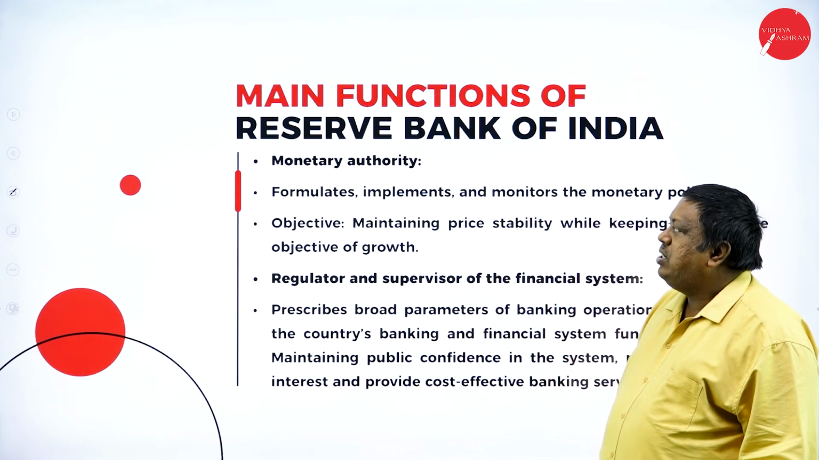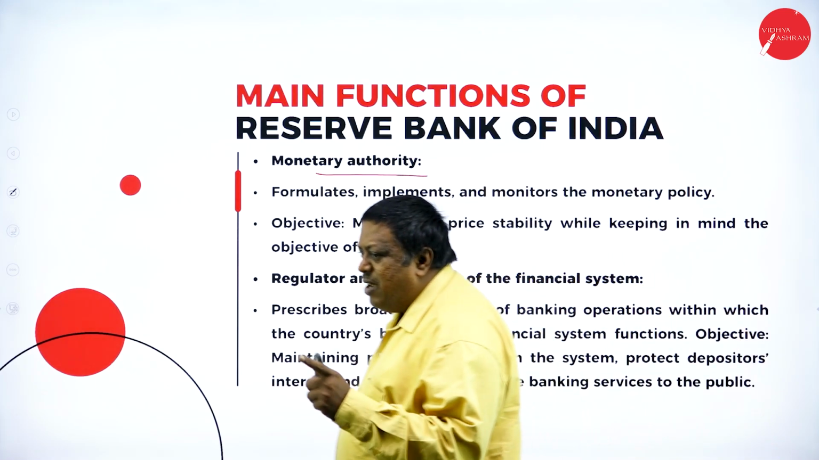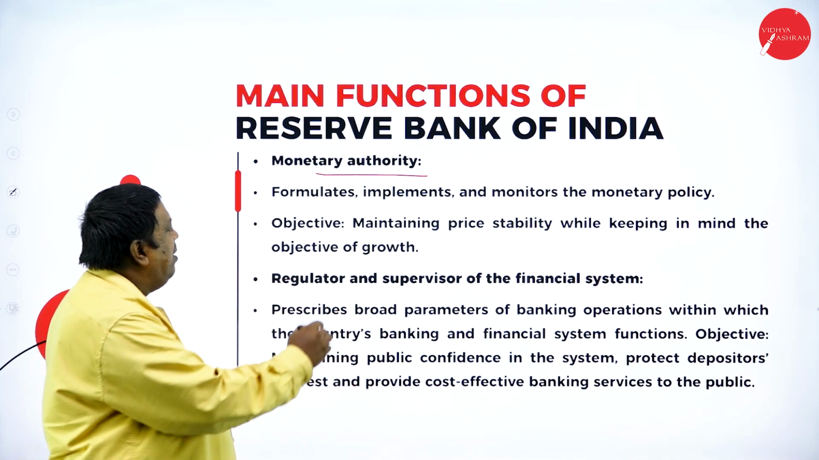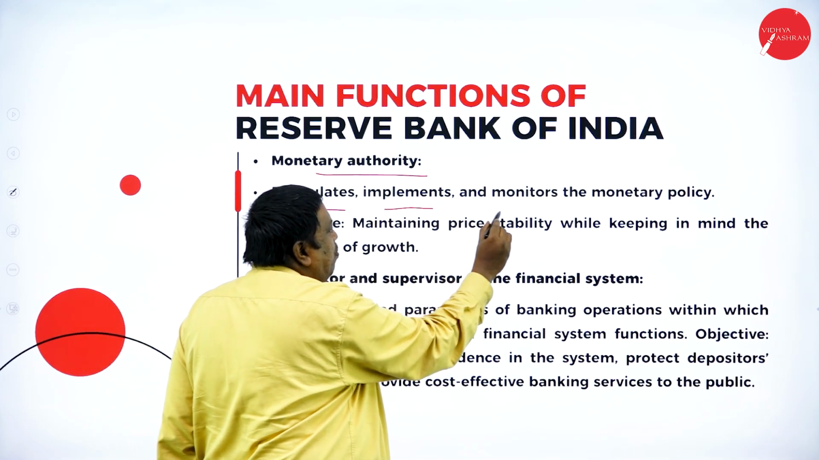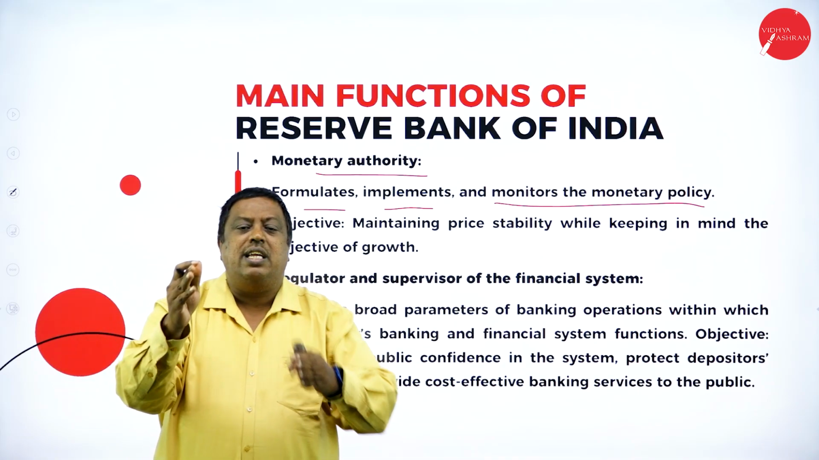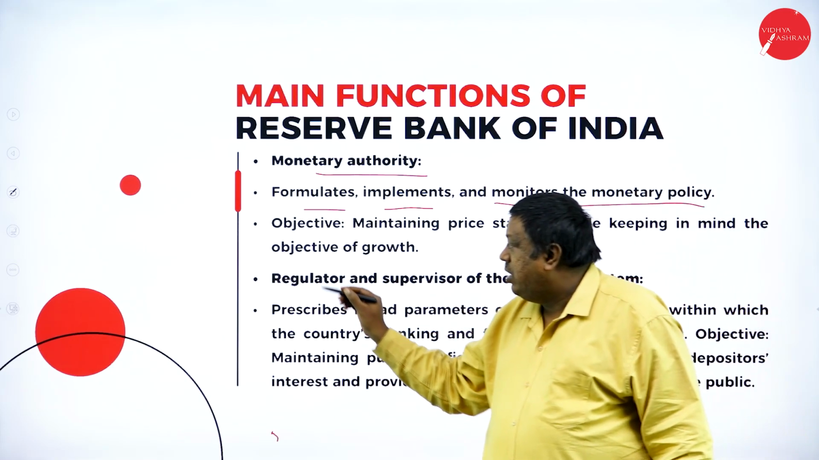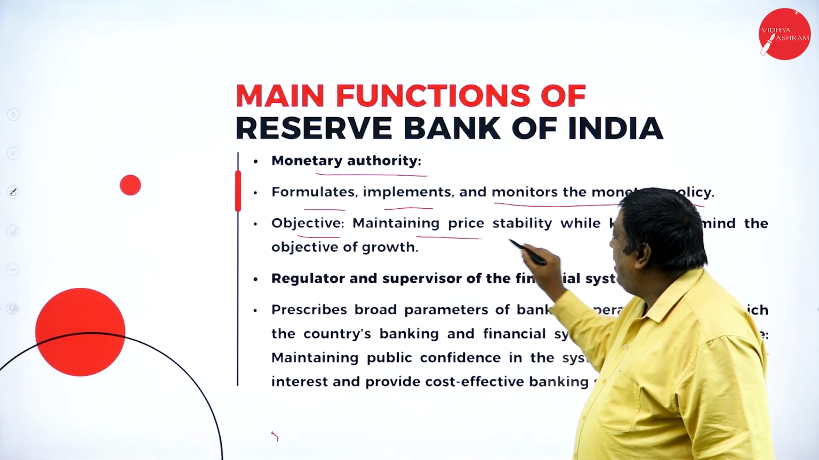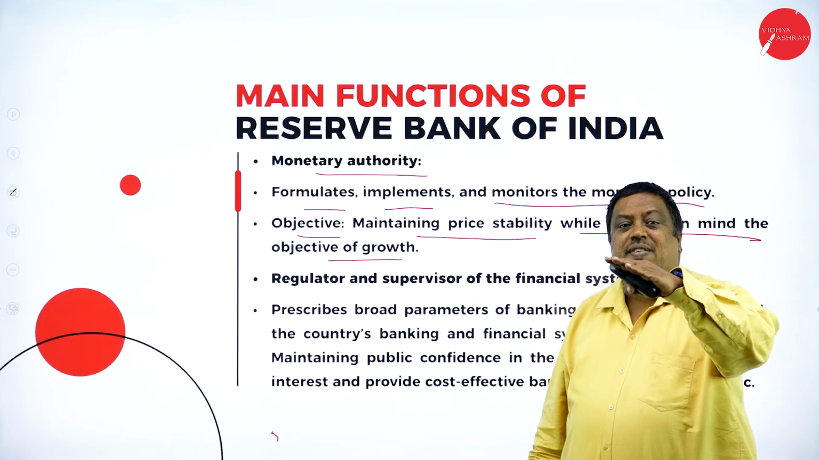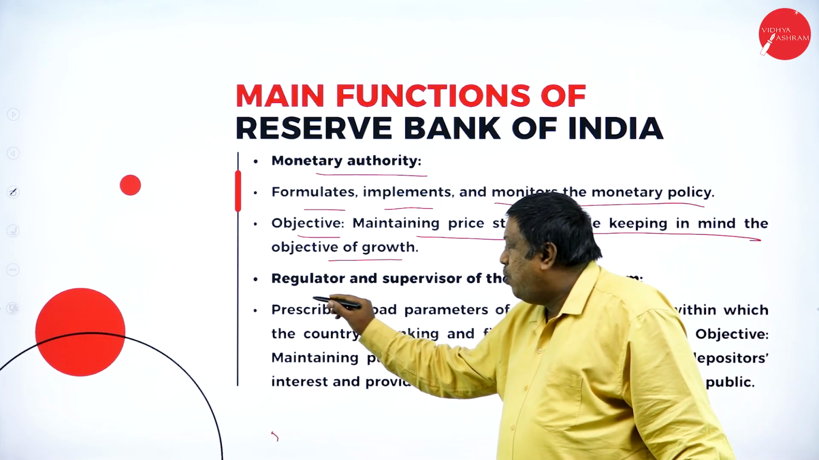Here, the main functions of RBI. Monetary authority: RBI's main function is as the monetary authority, meaning issuing of currencies. The next one is formulating, implementing and monitoring the monetary policy, meaning making certain rules and regulations on monetary terms, and those terms are to be followed in the entire nation. The objective is maintaining price stability while keeping in mind the objective of growth. So they have to maintain the price levels in the economy because the Indian market is growing every day, with small changes day by day.